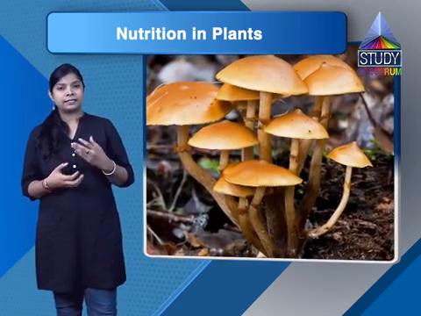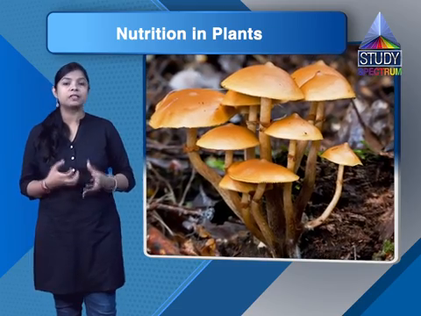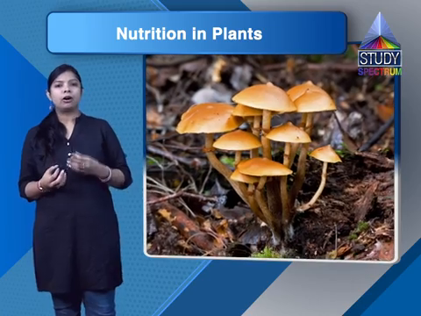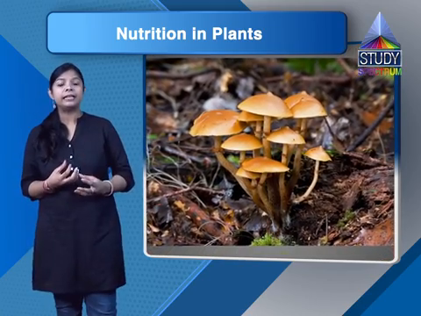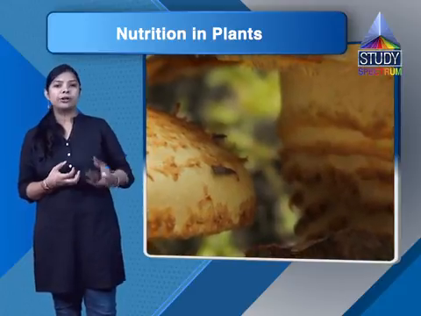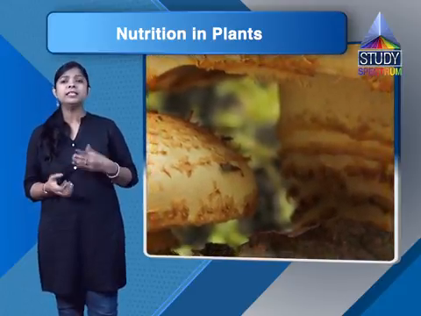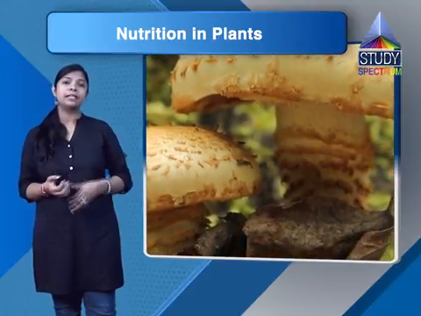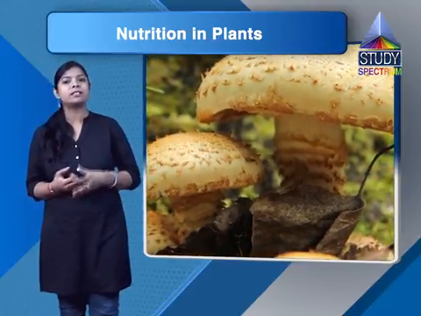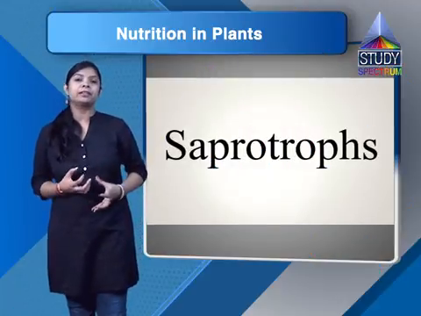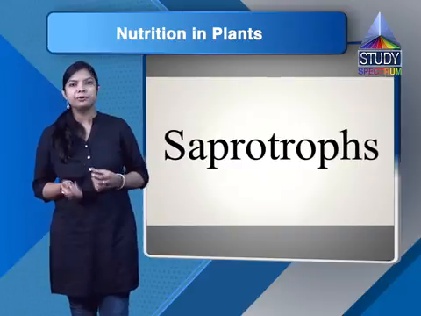They secrete digestive juices on the dead organic matter, which is digested and converted into a soluble form, and these soluble end products are absorbed by the saprophytes or saprobionts.